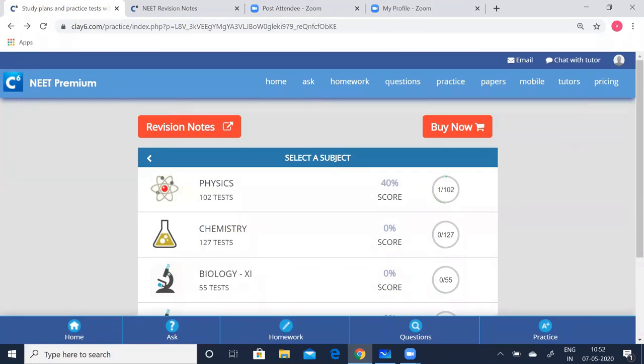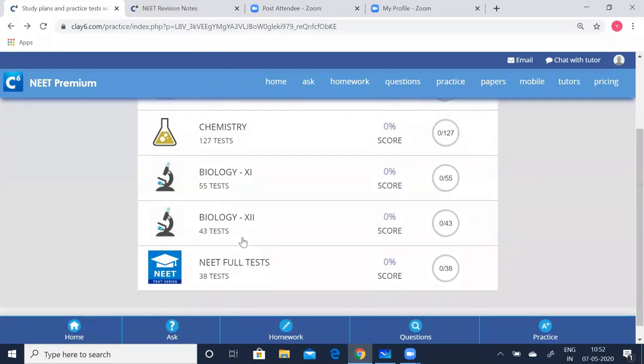In the same way, you have chemistry and biology, and also you have the NEET full tests here. You have all the NEET full tests, and you can get additional help. See, here is an Ask button. You can click that and ask, as there is an ask feature on our site. You can also have chat support using Telegram, the Clay6 student help board. And also you can get one-to-one classes with our tutors.